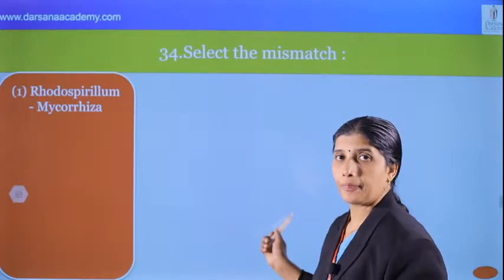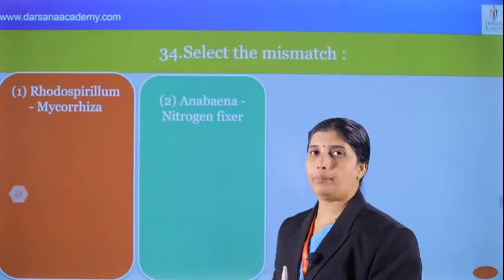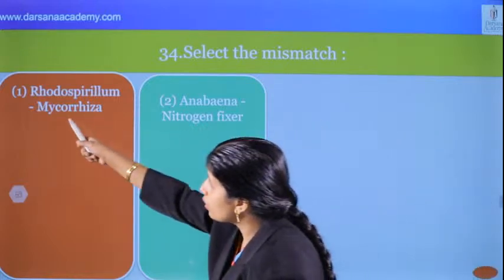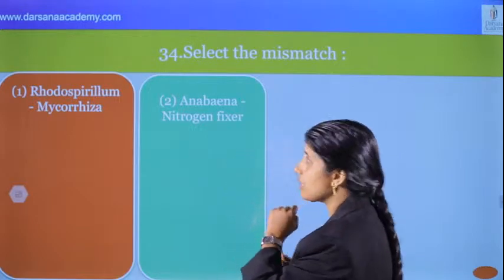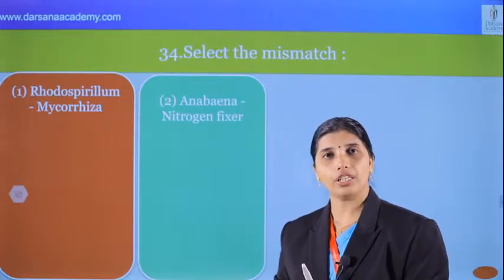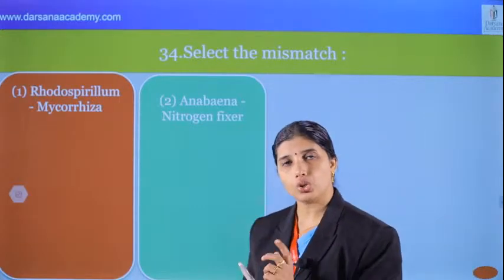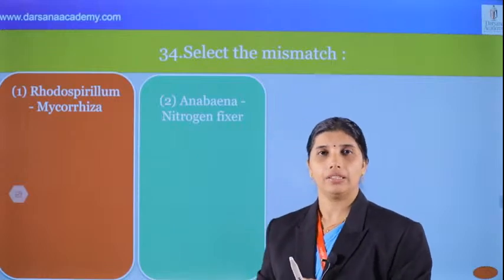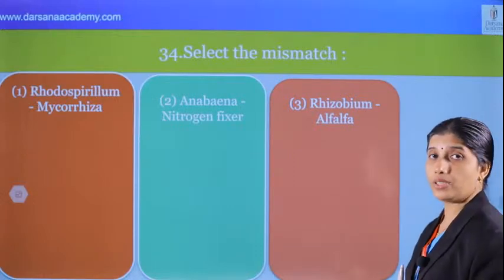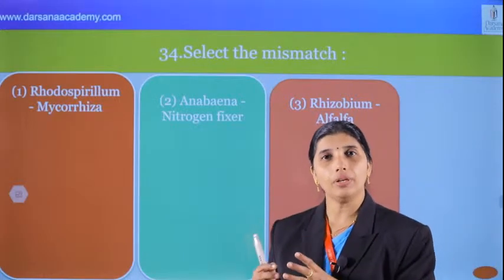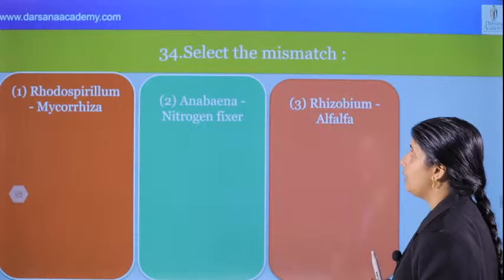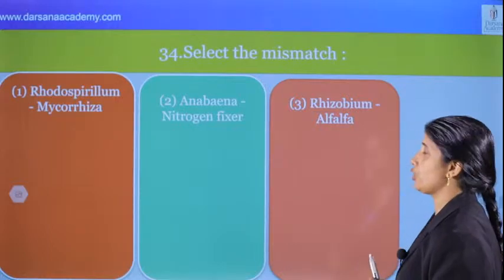That is not correct. Next, Anabaena, nitrogen fixer, is correct. Which is the mismatch? Of course, Rhodospirillum is the mismatch. Anabaena is a cyanobacterium, a photosynthetic autotrophic bacterium. Anabaena with Azolla, Nostoc with Anthoceros, symbiotic nitrogen fixers. Very important. Next, Rhizobium with alfalfa. Rhizobium is present in leguminous plants: alfalfa, lentil, sweet pea, sweet clover, garden pea, beans. It enters into the plant and fixes nitrogen.